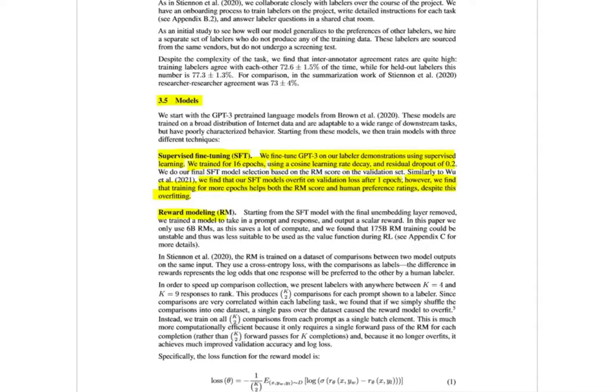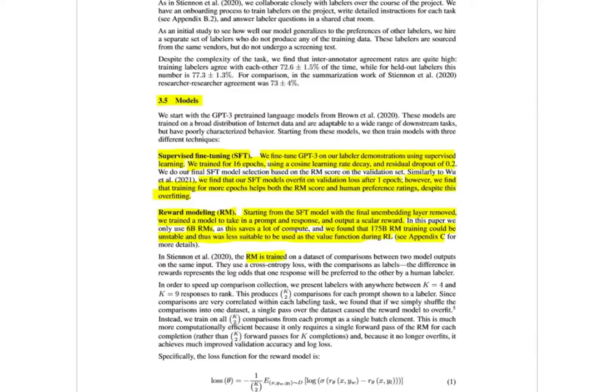And for the reward model, they start from the supervised fine-tuned model with the final unembedding layer removed. They train the model to take in a prompt and response and output a scalar reward. They use only the 6 billion version of GPT-3, as this saves a lot of compute. They also found that the 175 billion reward model training could be unstable and thus was less suitable to be used as the value function during reinforcement learning. They provide more details about that in Appendix C.